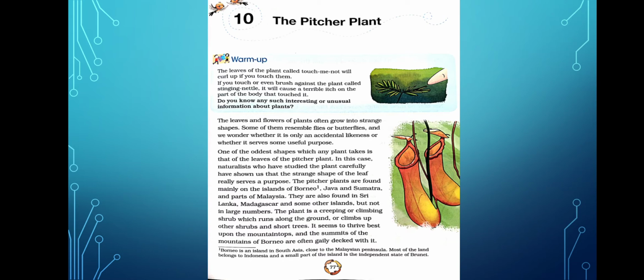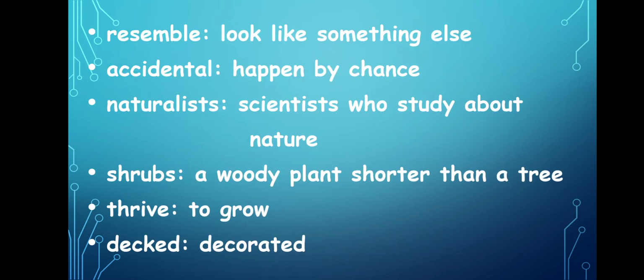Next sentence. The plant is a creeping or climbing shrub which runs along the ground or climbs up other shrubs and short trees. So underline the word shrub, and the meaning of the word shrub is a woody plant shorter than a tree.